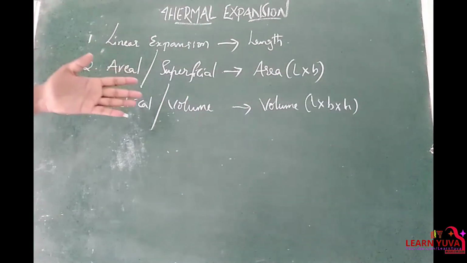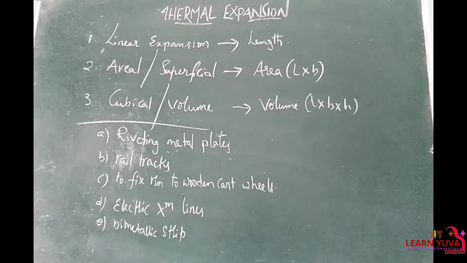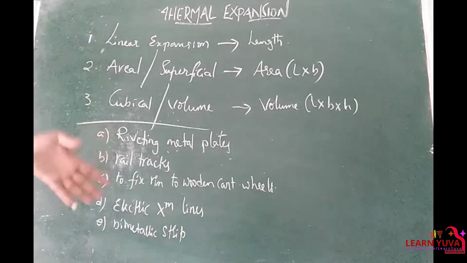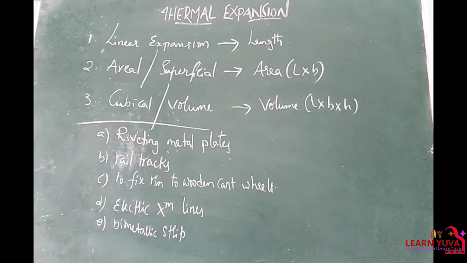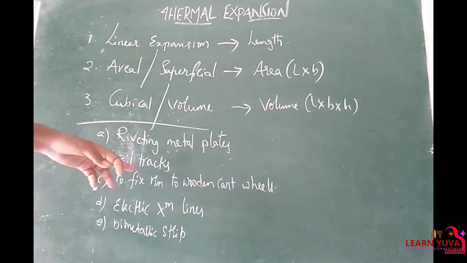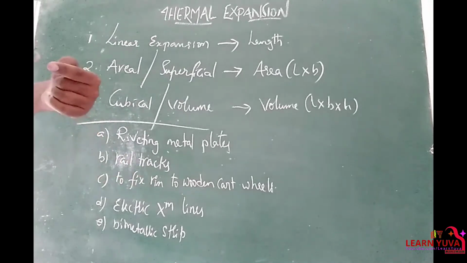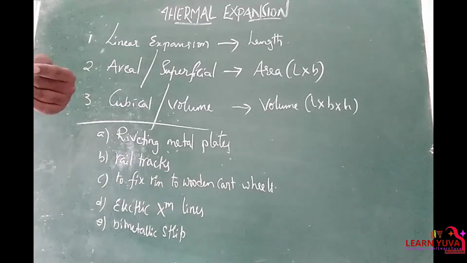And this thermal expansion of solids is advantageous in riveting metal plates. The advantages of thermal expansion are possible in many cases, but a few examples are riveting metal plates, right? While joining the metal plates with rivets, thermal expansion is used. Rail tracks are placed so that between the track to track joint there must be some gap.